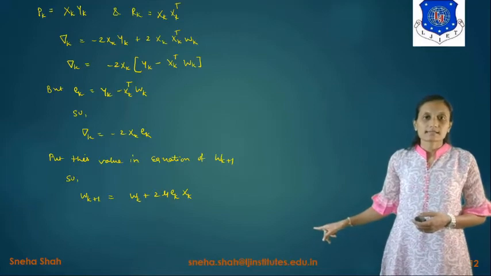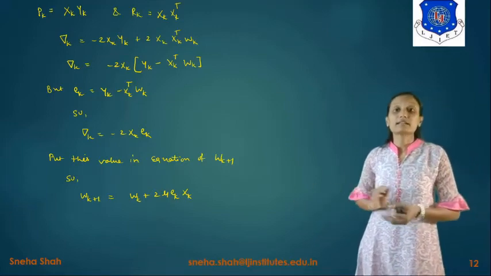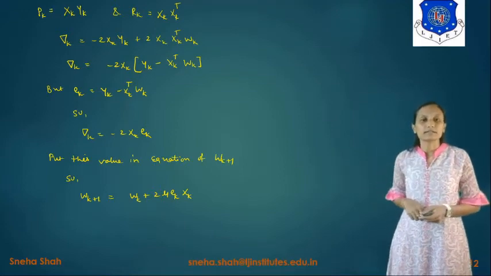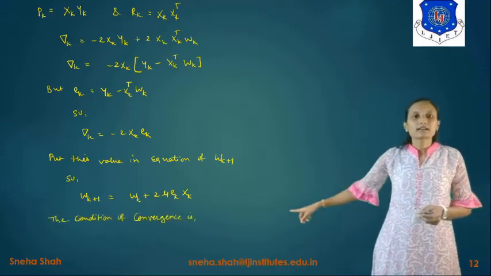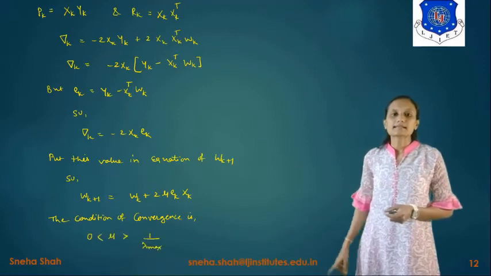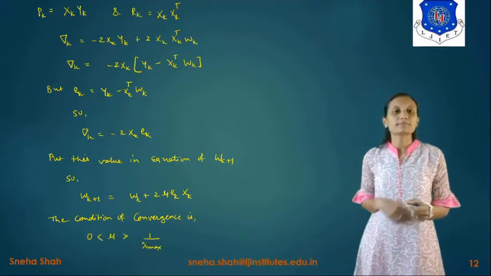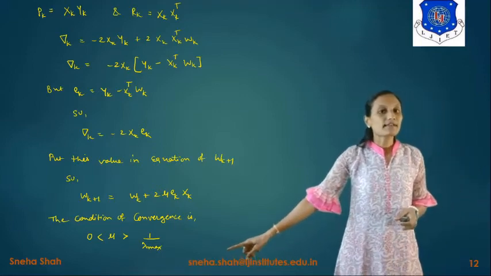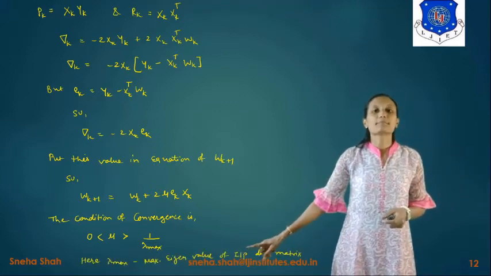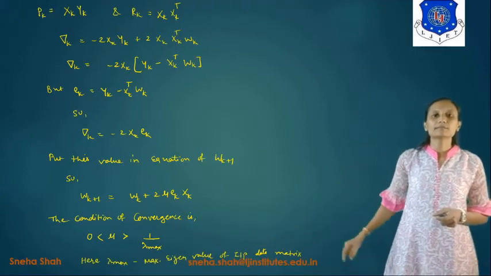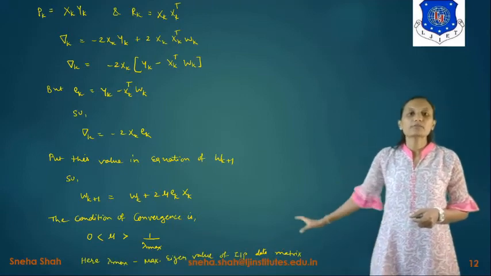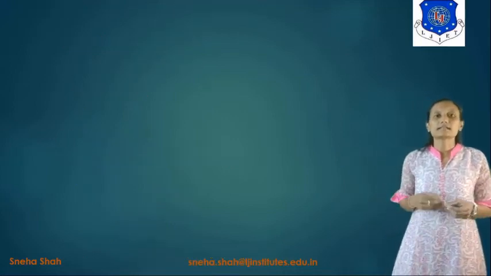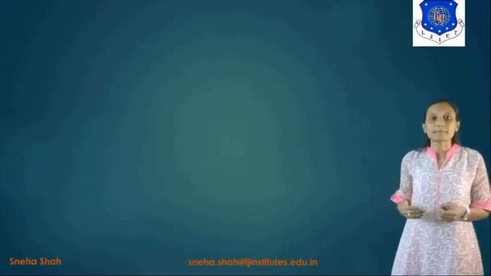So in this particular algorithm, we are removing all these three limitations which occur in the linear filter. Now the condition of convergence is represented as 0 < mu < 1/lambda maximum. Here the value of lambda maximum represents the maximum eigenvalue of the input data matrix. So by using this equation we can find the condition of convergence, which means where we are getting the stable output.